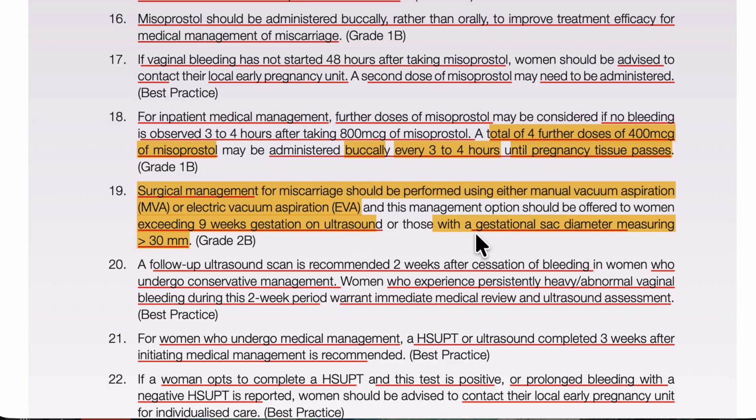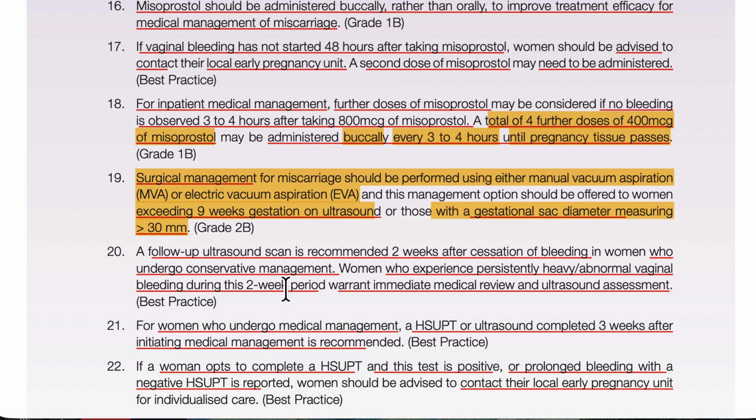Then we have to do the follow-up ultrasound if she is going for conservative management. After 2 weeks we will do the ultrasound to see whether the pregnancy is gone or not. For the medical treatment, we will do the pregnancy test after 3 weeks. Here the difference is that ultrasound we will do after 2 weeks, and the pregnancy test after 3 weeks. So please, this is very important.